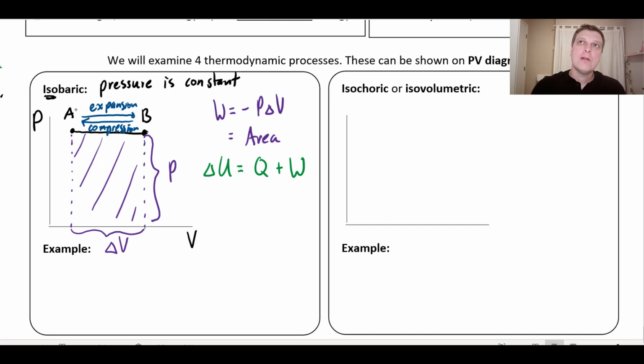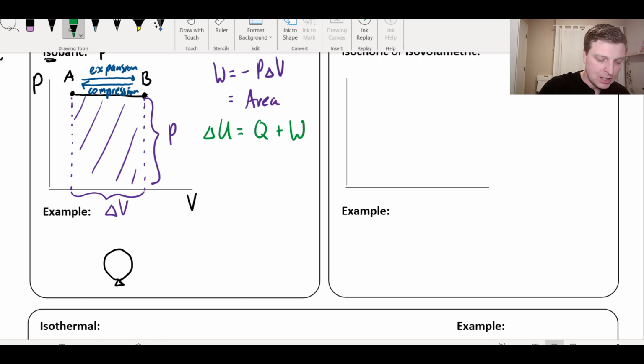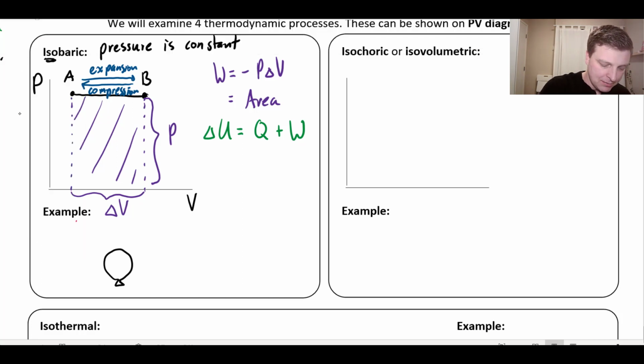Now, let's think about this as an example. What would it look like? What would be something I could do where I keep the pressure constant, but I change the volume? So one way to visualize this would be, imagine I've got a balloon, and the balloon's just full of air, nothing special about that, but it's a really, really hot, sunny day, and the sun is just beating down on this balloon.